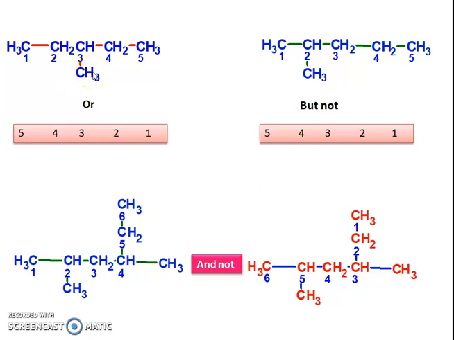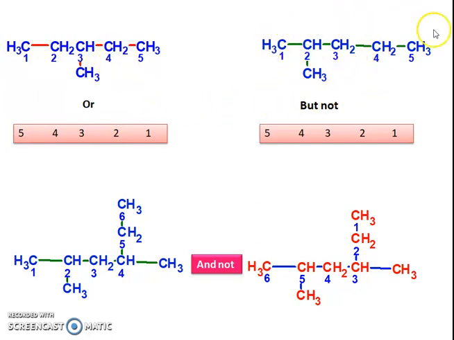Therefore, numbering from either side will not affect the IUPAC nomenclature, and numbering in any one direction is correct.